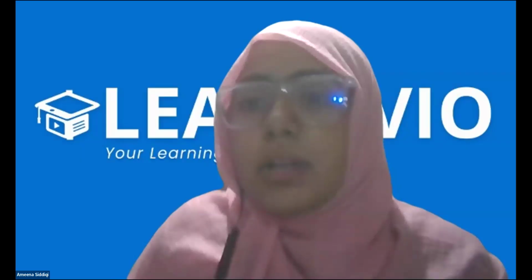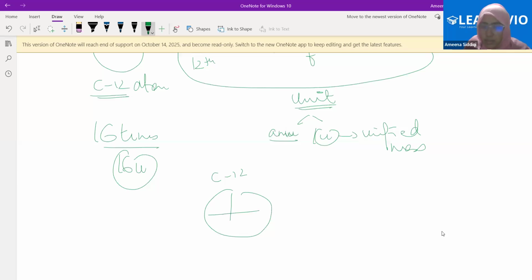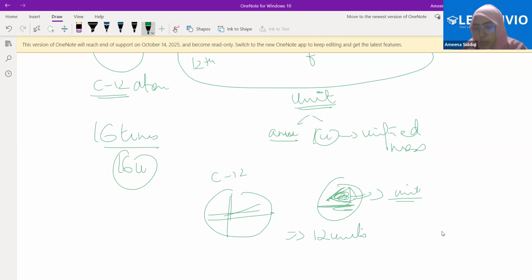Carbon, what's the mass of? See, this is important here. Focus here. I took the carbon-12 atom and divided it into 12 pieces. The mass of one piece out of the 12 pieces, I took as the standard point, or the unit, right? If I'm measuring the mass of the carbon atom, definitely it will have 12 pieces, 12 times the mass of this one piece. Why? Because we have 12 pieces here. The mass of carbon atom will be 12 units.